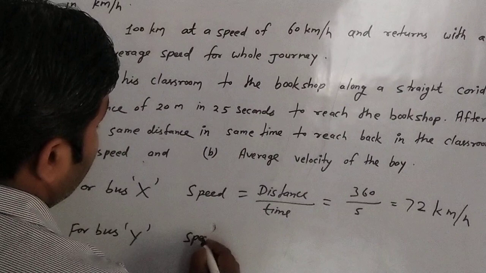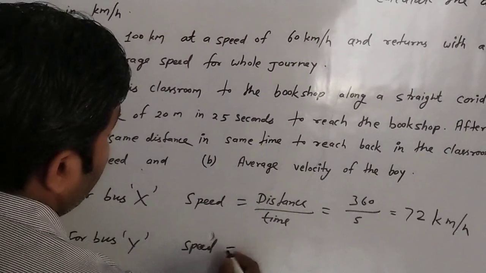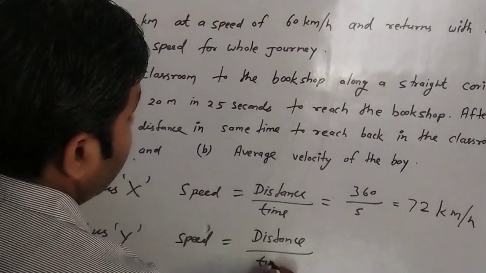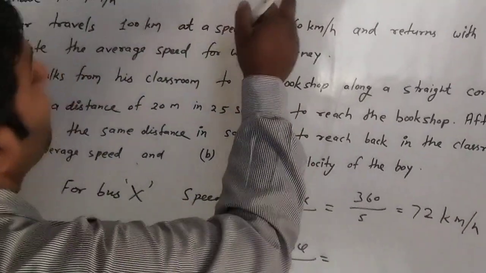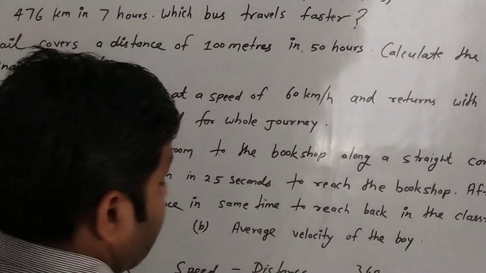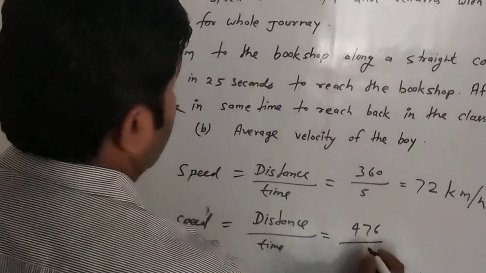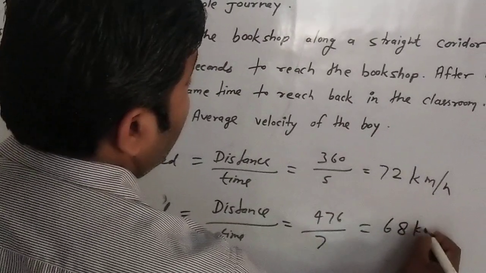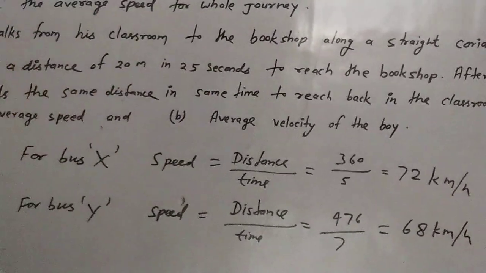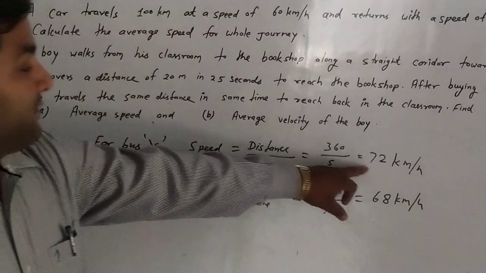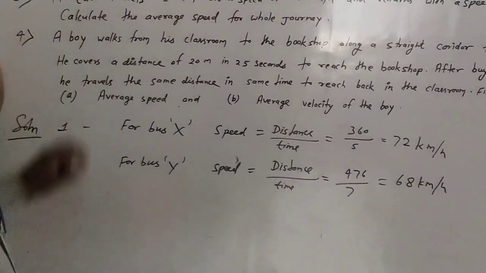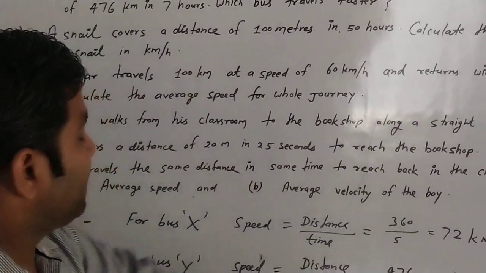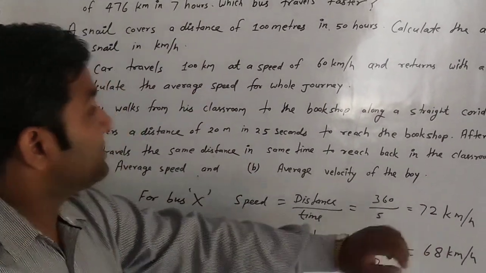speed is equal to distance upon time. Then distance here given is 476 and time here is 7 hours. Then 7 times 6 is 42 and 7 times 8 is 56, so 68 km per hour. Then it is clear that 72 is greater than 68. So bus X is having a speed of 72 km per hour and bus Y having a speed of 68 km per hour.